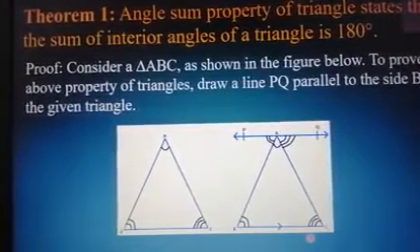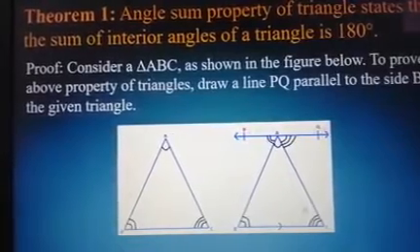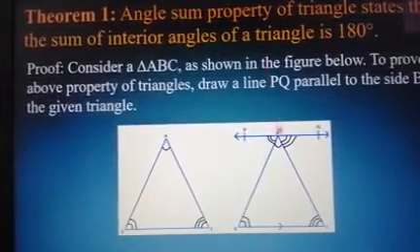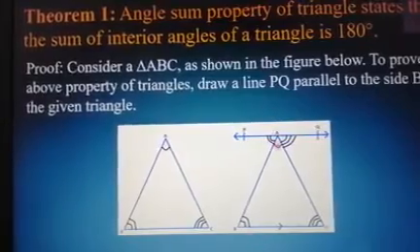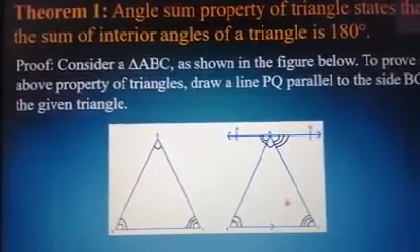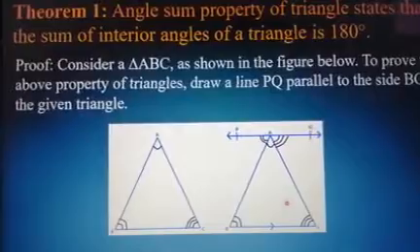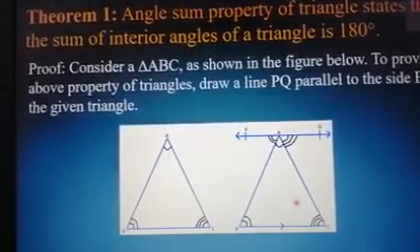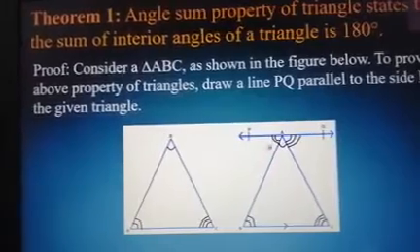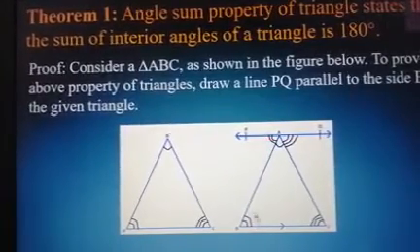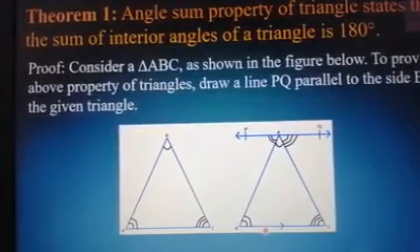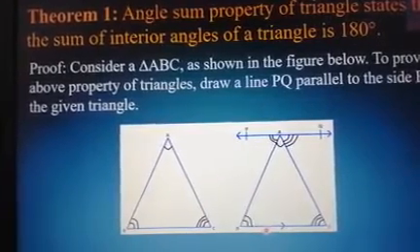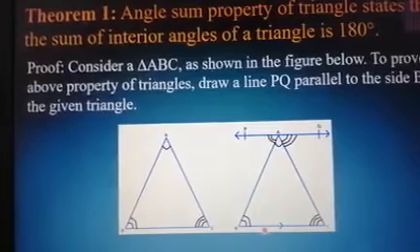In the first part, you are going to consider PQ and BC as parallel lines and AB as a transversal. Forget about AC now. Just concentrate on AB as a transversal line. When AB is a transversal, I can see that angle A will be equal to angle B, because those two are alternate angles, and we know that alternate angles are equal when the lines are parallel.